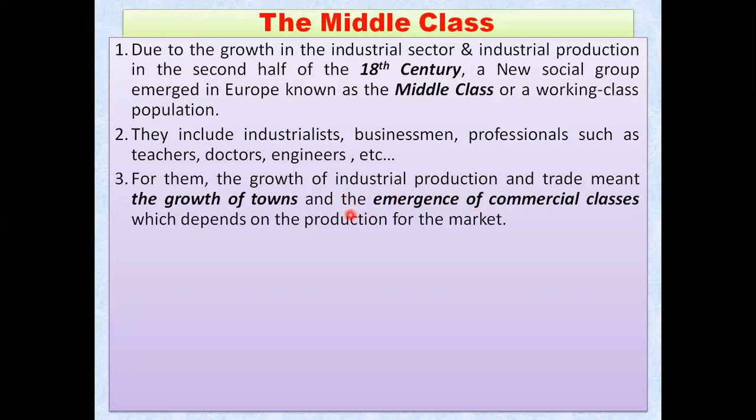For these middle class people, if there would be a growth of towns, there should be growth in industrial production and trade also.